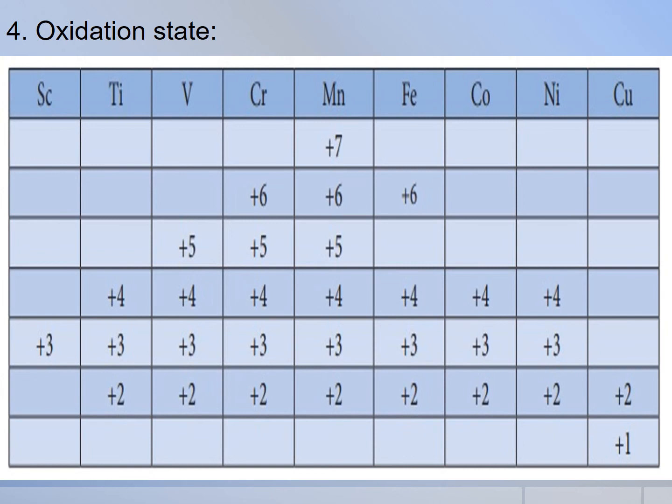Next, the oxidation states of 4d series and 5d metals vary from +3 for yttrium to +8 for ruthenium. The highest oxidation states of 4d and 5d elements are found in their compounds with highly electronegative elements like oxygen, fluorine, chlorine.